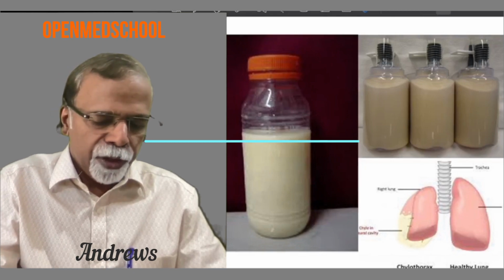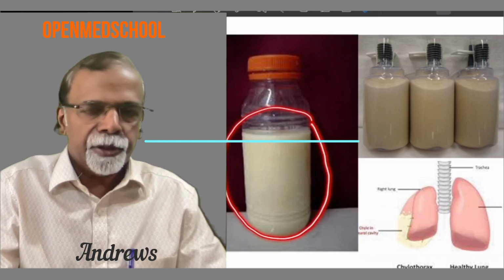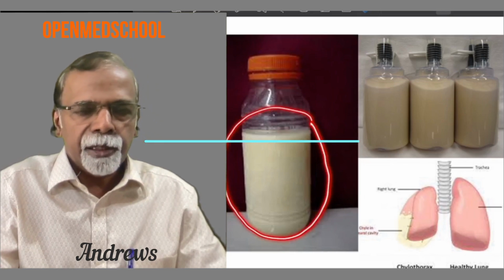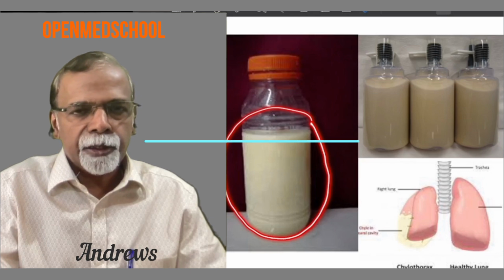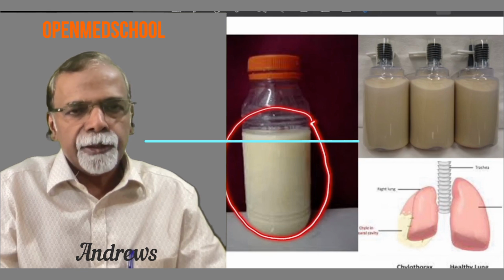Two more important conditions you should remember. One is the urine becomes milky. So this is the urine of a patient and it is just like milk. It is because of the excess amount of triglycerides or fat in the urine. This occurs when there is a communication between the lymphatics that drain the intestine, that is lacteals, which join together to form the thoracic duct.